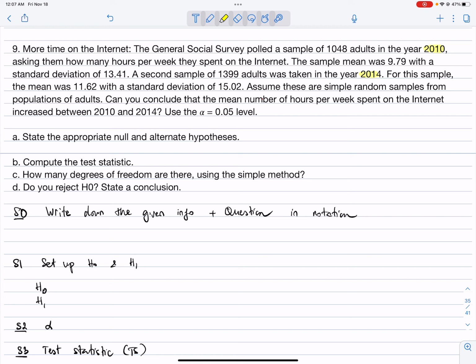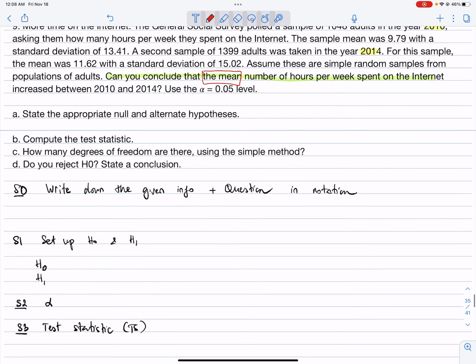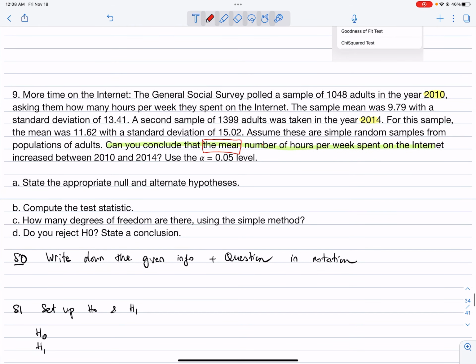So this is the question. Can you conclude that the mean number of hours per week spent on the internet increased between year 2010 and year 2014? In this question, this is not a confidence interval, but they ask you for hypothesis testing. The words "can you conclude that" are for hypothesis testing. And the keyword in this case is the mean. So this is 11.1 because we have two groups, and the question is talking about the mean.